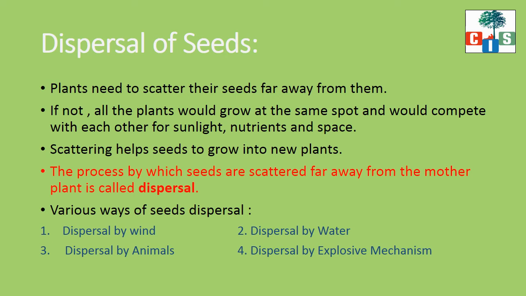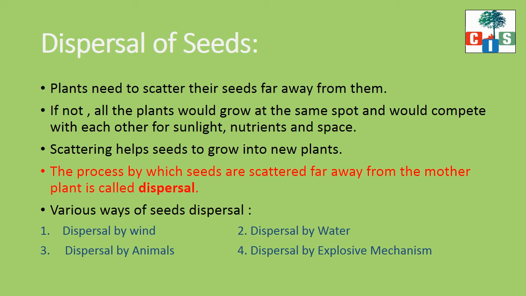Fine. So, how do these seeds disperse? Or is it so that all the seeds just fall from the fruits and there only they start growing into a new plant? Let's see. Plants need to scatter their seeds far away from them. Why?